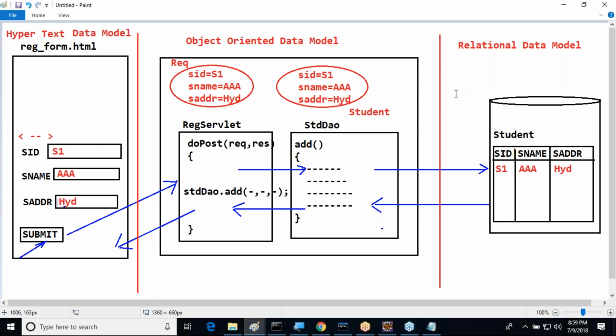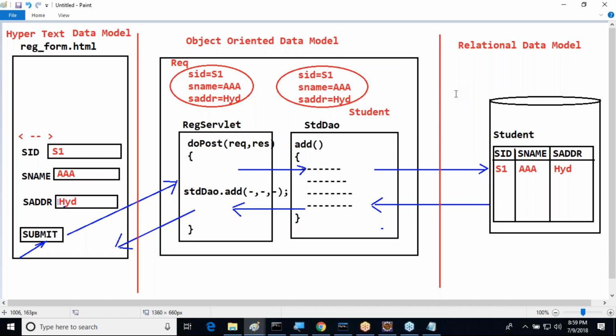Because of this particular reason only, we are using ORM, object relational mapping, and that is Hibernate clearly. That's it. This is the intention to go for ORM. But we need to understand elaborately which mismatches are available and how we are going to provide solutions for these mismatches. We need to understand these concepts in the future.